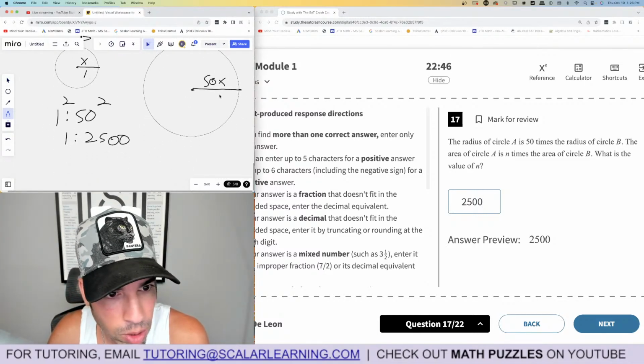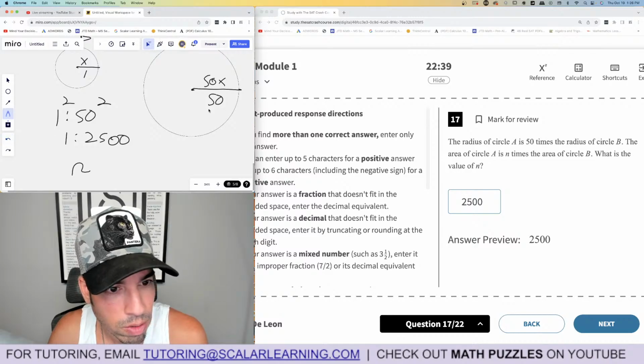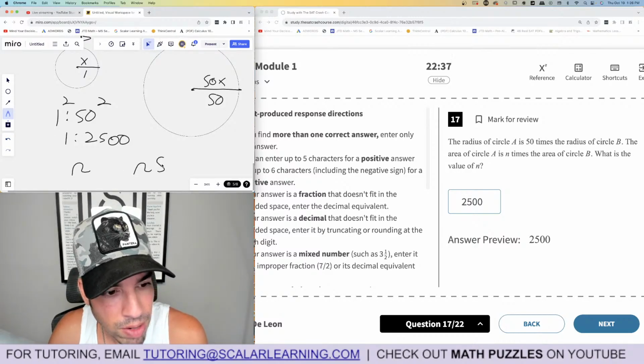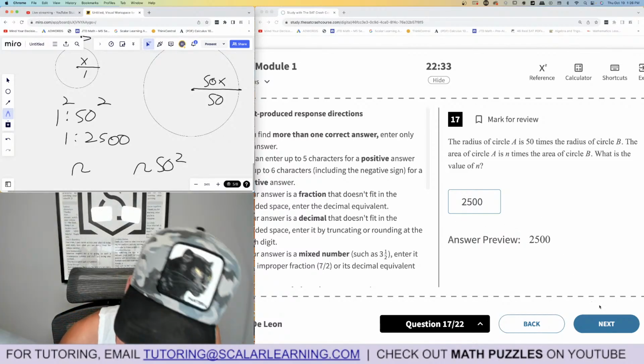Now, if that didn't make sense, the other way you can do it is choose values. You can be like, hey, a radius of 1, hey, a radius of 50. What's the area of that? Pi r squared, which is just pi. And what about the other one? Pi times 50 squared. Again, 2,500 pi versus pi. 2,500 is n. Boom, done.